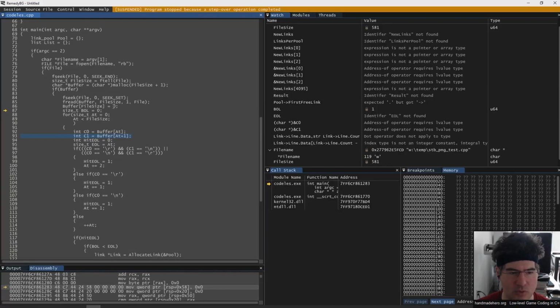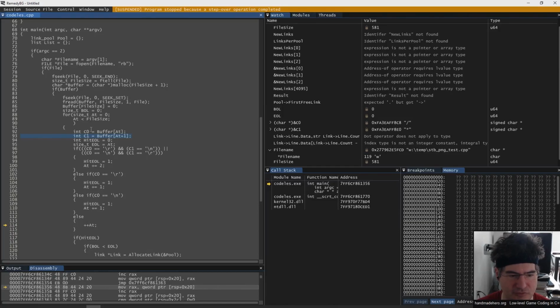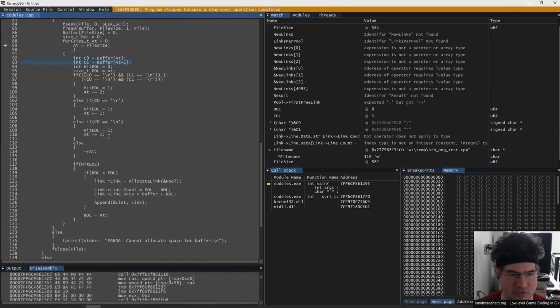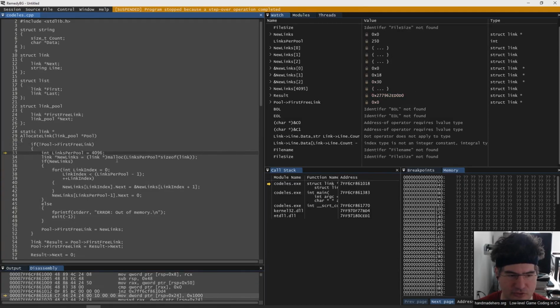Read the entire file. We're going to go ahead and set that null, again, just so we don't overread the buffer. Then we're going to go ahead and say the first line starts here. We start looping through, every time checking to see if we've got any end of lines. If we didn't, we just keep going. Once we get to an end of line, we see whether or not the line was blank. If the line wasn't blank, we're going to go ahead and allocate our link. We come through here, we check to see whether we've got a first free link. In this case, we don't. It's the first time through.